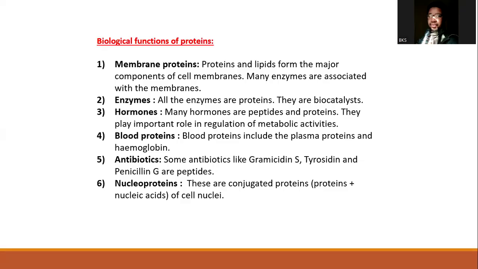Or in some cases, some of these antibiotic peptides bind to prevent the activity of crucial enzymes that are involved in proliferation, or rather multiplication, of these bacterial cells. So this is the summary of the biological function of proteins.